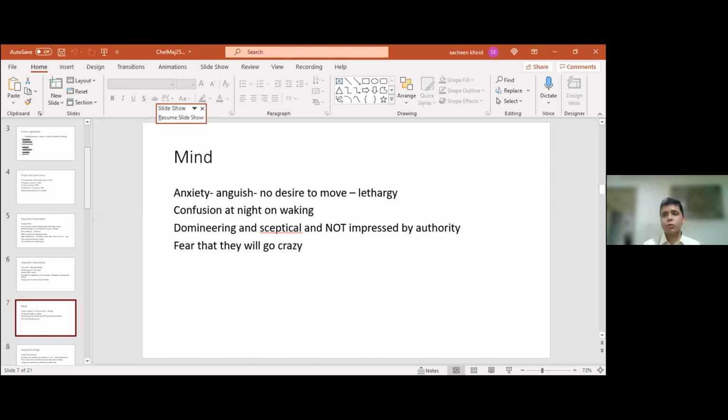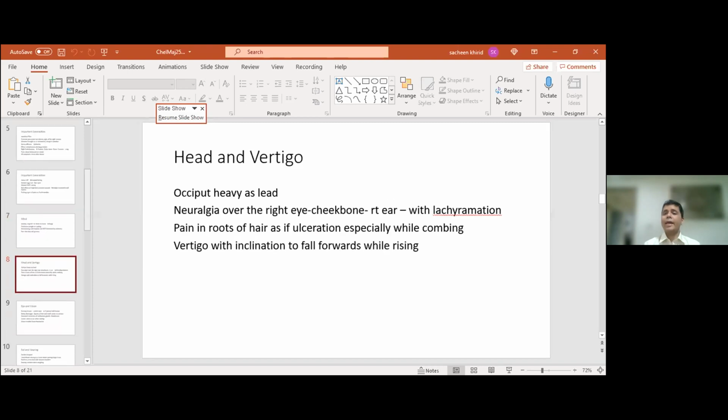Okay. They also have this fear that they will go crazy. They wake up confused and they feel that something is going to go wrong. So these are the very, very strong and important mind symptoms. It's a very important head and vertigo remedy. Again, in vertigo, there is this typical symptom: on rising, they have an inclination to fall forward and they get a very, very heavy sensation in the occiput.